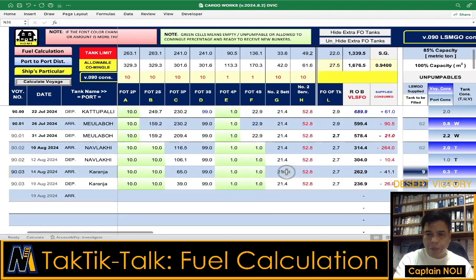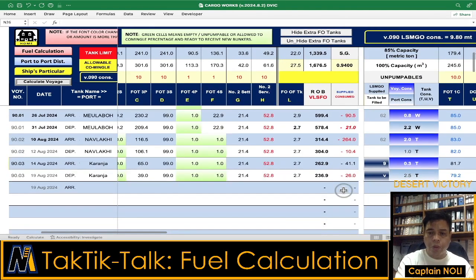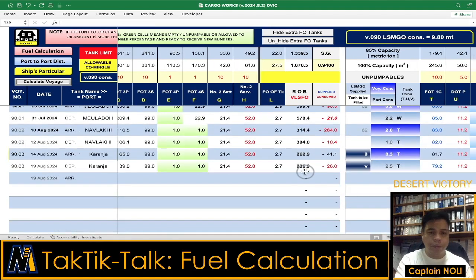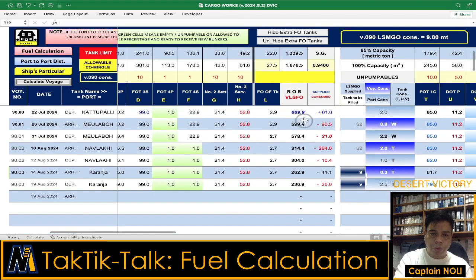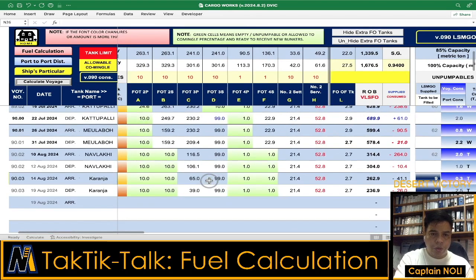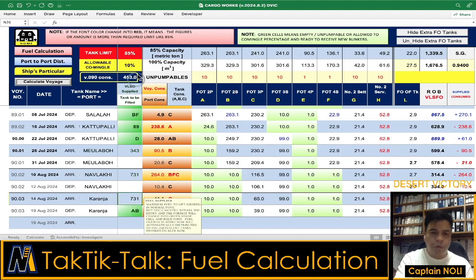Then next, on departure Karanja or Daramtar, our ROB for the fuel oil is about 237 tons. The question before is how many tons we need to replenish in order to meet the delivery figure at the start of voyage. Here on the upper left corner, you will find the total voyage consumption, 453. Another question is whether this 453 tons is possible to lift or to take in our fuel tanks.